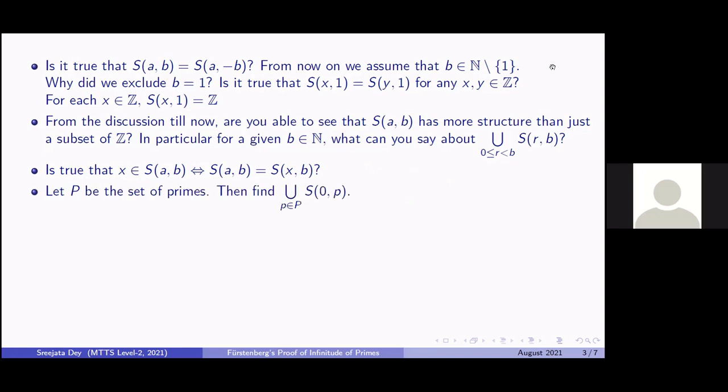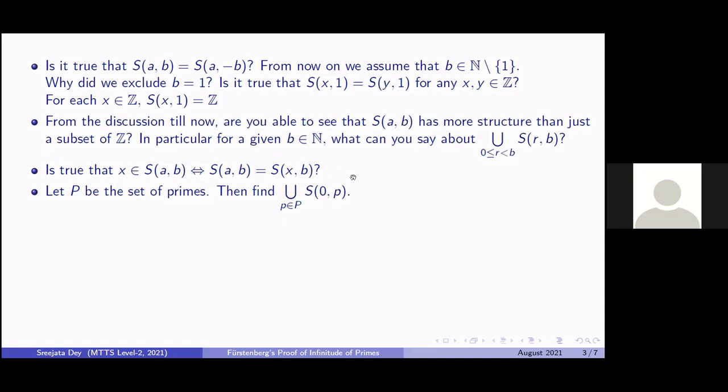Now let P be the set of primes. So what is the union of the S_{0,p}, where p varies over primes? S_{0,p} is pZ, because we had seen that S_{0,b} is bZ. So S_{0,p} is pZ, that is, all multiples of the prime p. Now, if we vary this over the set of all primes, what we obtain is all integers which have some prime factor or the other.